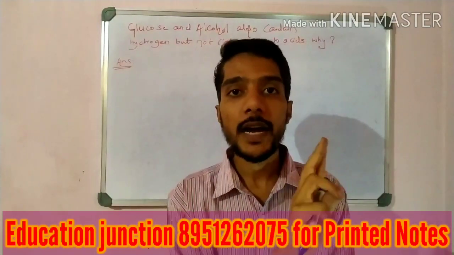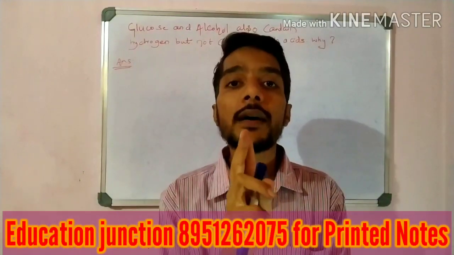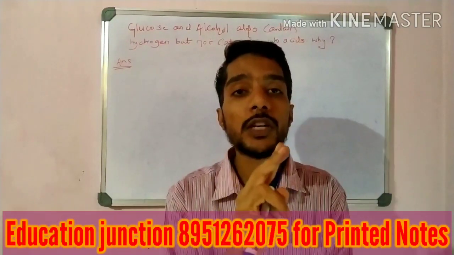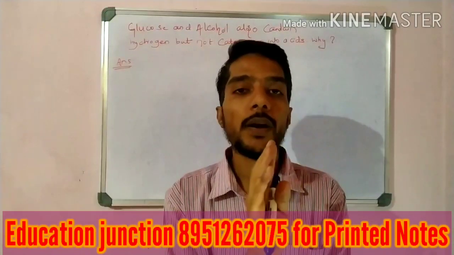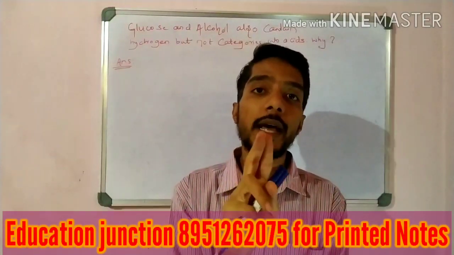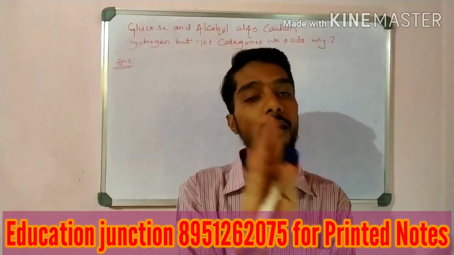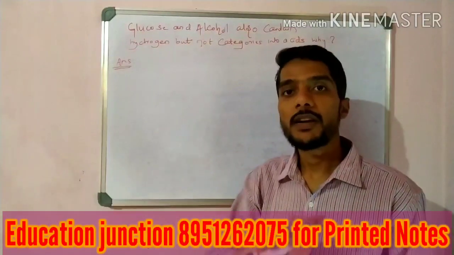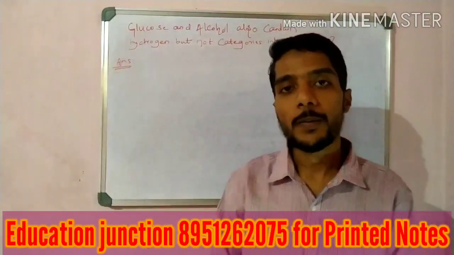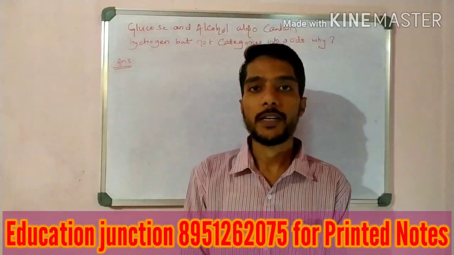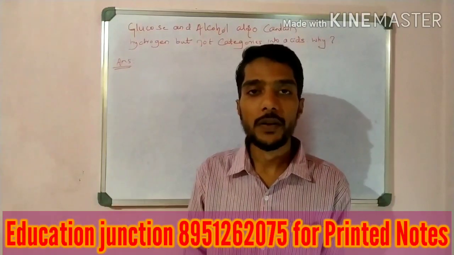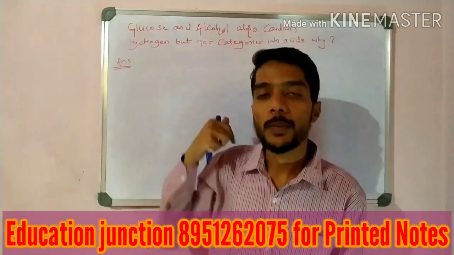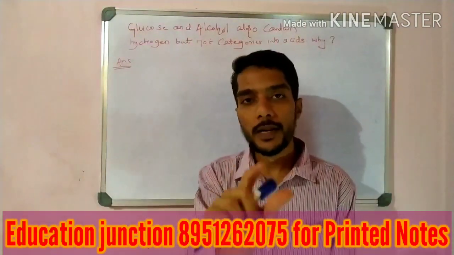A very important point is that alcohol and glucose do not provide or dissociate into H plus ions. That is why we cannot call them acids. They have hydrogen, but they do not provide H plus ions. So that is the answer, but we have to explain it a bit more carefully with an activity. To prove this statement, we take one simple activity, electrical conductivity.